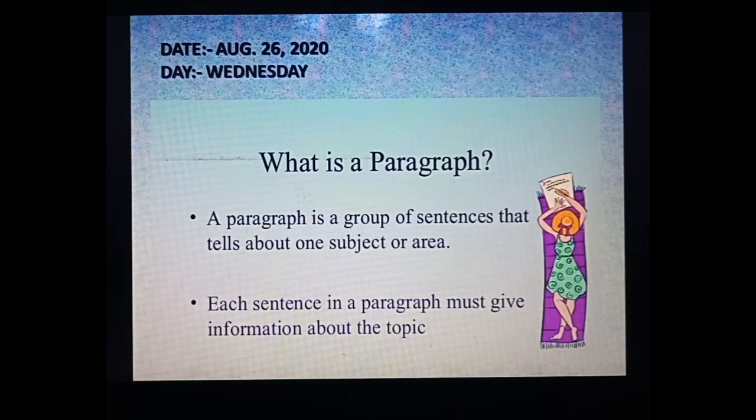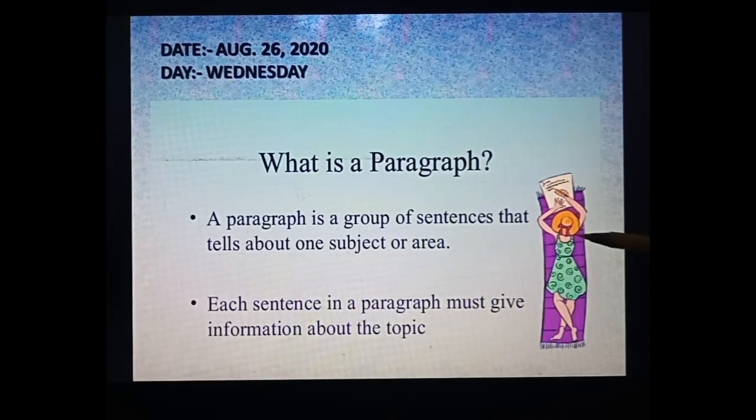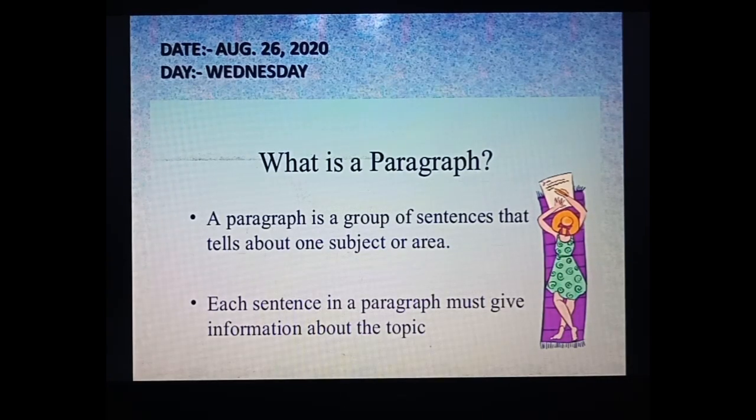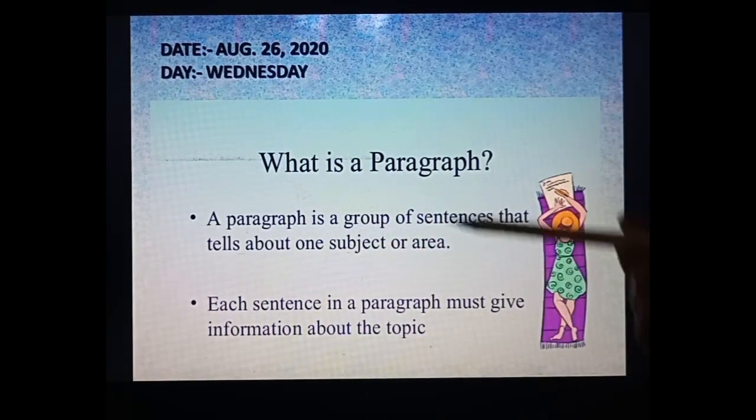So just see here, what is a paragraph. A paragraph is a group of sentences that tells about one subject or area. See, a group of sentences are there, but they will only talk about one subject or area. They will talk about only one particular area, not different types of areas. Only one particular area will be talked about in all these sentences.